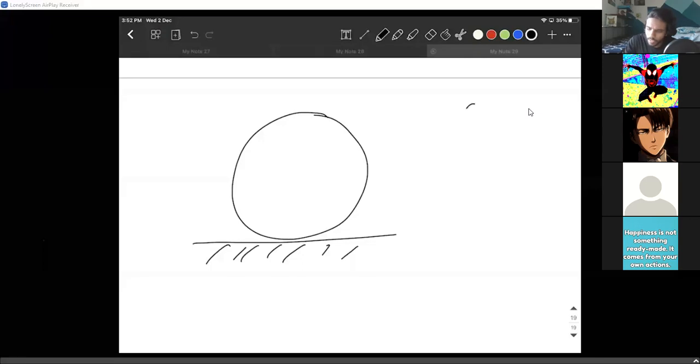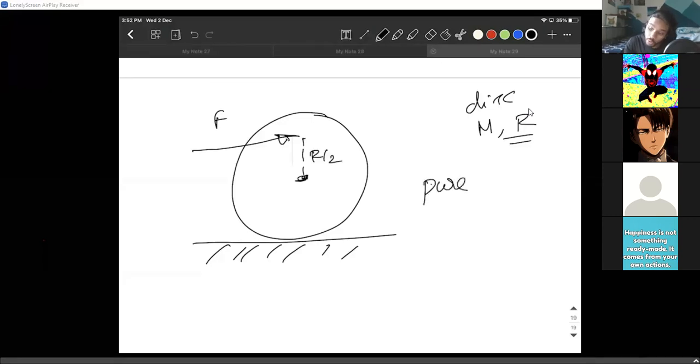of mass m, radius r, a disk of mass m and radius r. I applied a force F at a distance r by 2 from the center. The body went into pure rolling. So I'm already mentioning it went into pure rolling, so I'm pretty sure a equals R alpha. This is a must rule now.